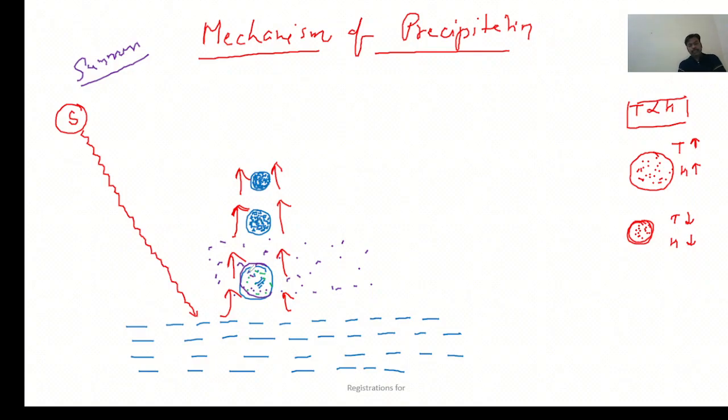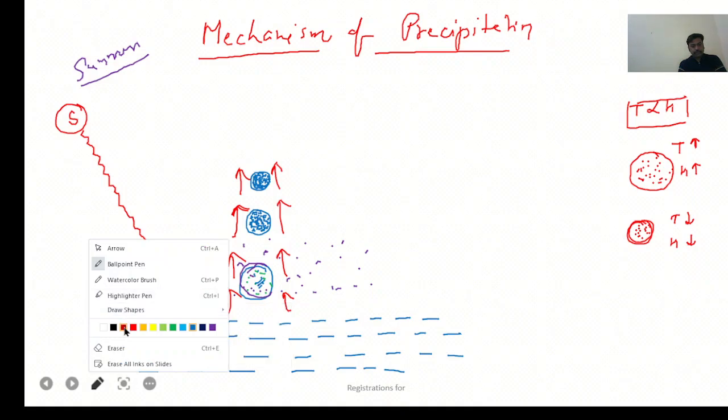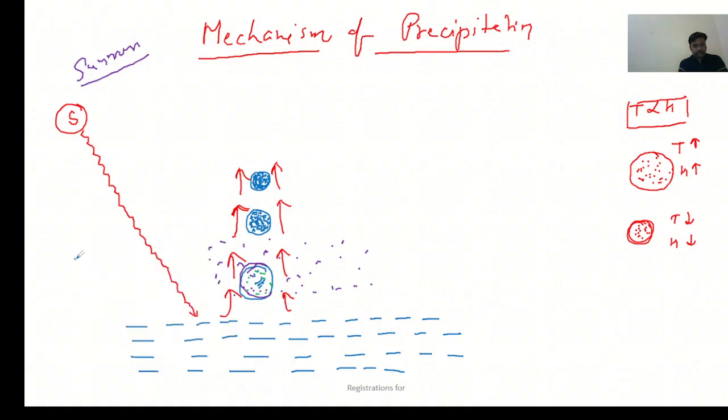But exactly what is happening, whatever the air mass, here the volume of the air mass is higher in this part, but moisture is less. And as we are going higher in the atmosphere, the volume is contracting because of less temperature in the upper atmosphere.